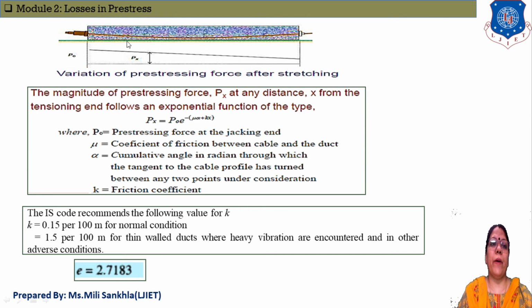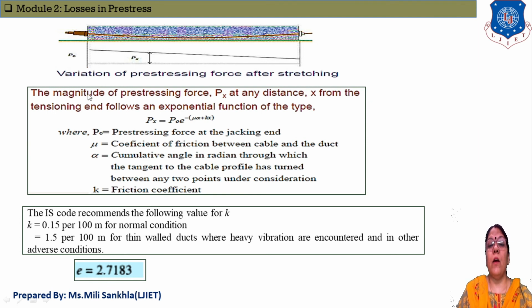Now second, we find the equation of loss of prestress due to friction. Here, on a horizontal surface, one prestressed beam member is aligned. One end of this beam is anchored and at the other end the prestressing force is provided by a hydraulic jack. Here one end is the anchorage and the second end provides the prestressing force by hydraulic jack. Now for this beam we find the loss of prestress due to friction.